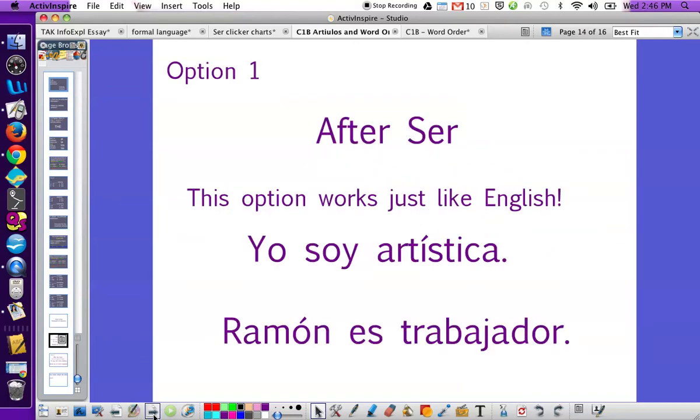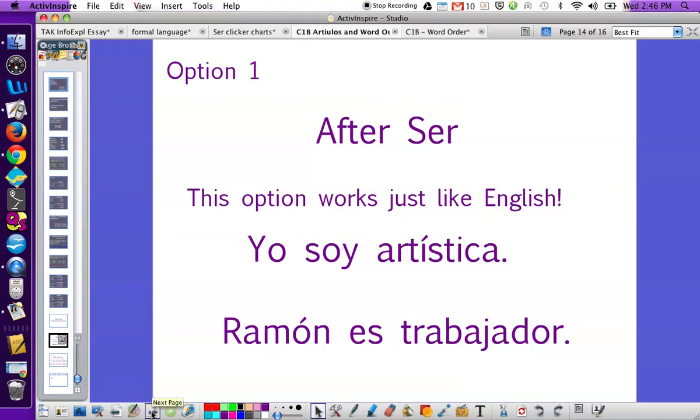In Spanish, you actually have two options. The first is to put the adjective after ser. This option works just like English. Yo soy artística. I am artistic. So I just put the adjective after ser. Ramón es trabajador. Ramón is hardworking. I put the adjective after ser.